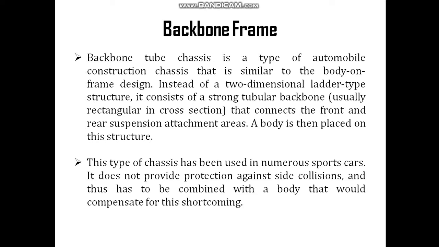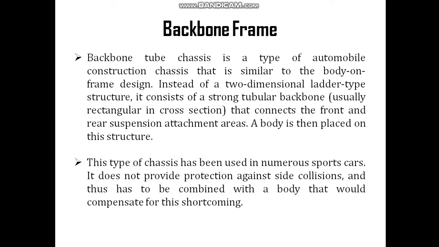So in the case of this backbone frame, this type of backbone tube chassis frame is just similar to the body on frame, or you can say the ladder frame, but instead of the two-dimensional ladder type structure, it consists of a strong tubular backbone that is usually rectangular in cross section, that connects the front and rear suspension attachment areas. A body is then placed on this structure.